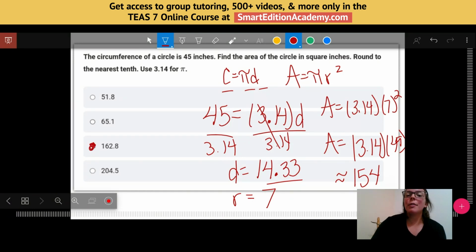Depending on how you round your answer, you may have a different strategy than me as you're working through different problems. You may get closer to 162.8 or a little bit farther away, but either way, just using that question of like, what's the most reasonable answer? We can get this as our answer, but still know that 162.8 is the solution. Okay, so that's the last one I have for you guys today.